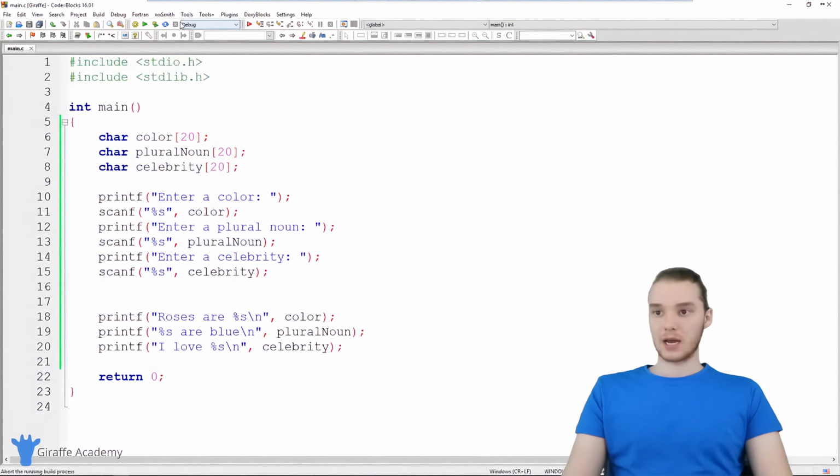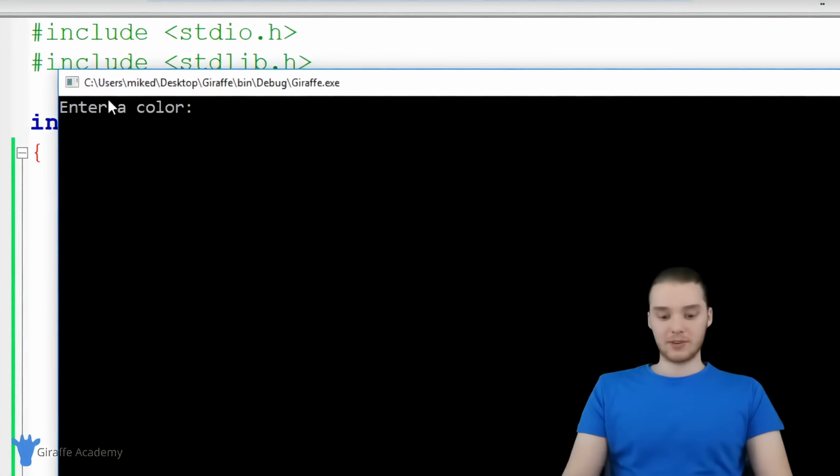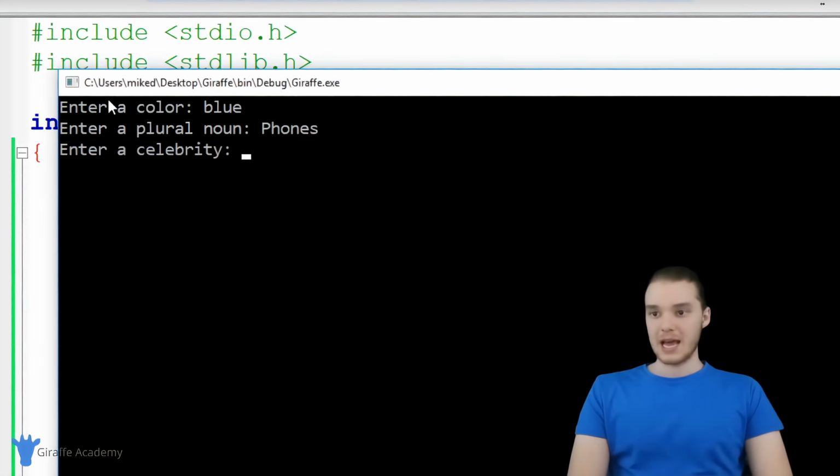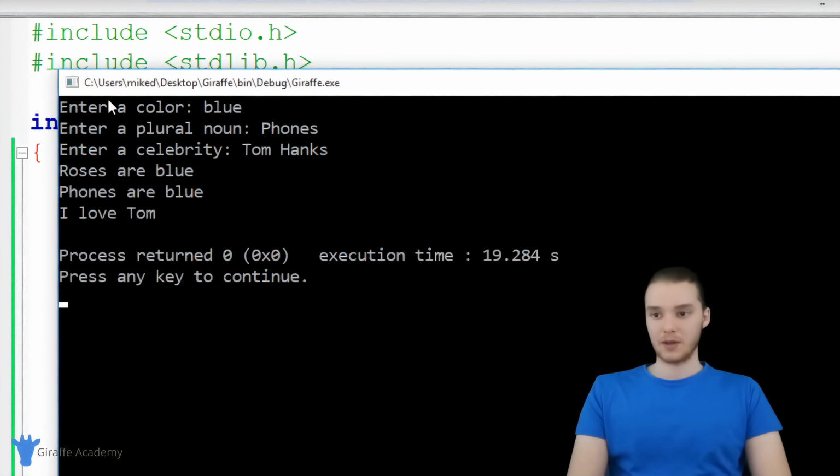So let's go ahead and run this again. So let's enter in a different color. I'm going to enter in like blue, enter in a plural noun. So why don't we enter in phones? And now enter in a celebrity. So I'm going to show you guys one way that we could actually break this program. If I entered in a celebrity with a first and a last name, like Tom Hanks, when I click enter now, you'll notice that instead of saying I love Tom Hanks, it's only saying I love Tom.